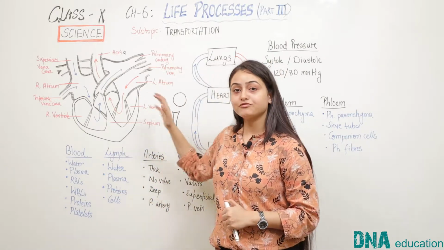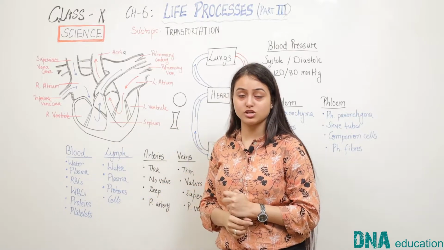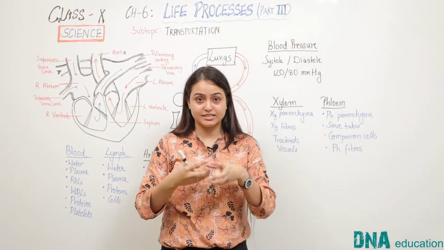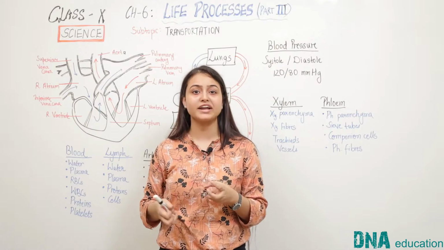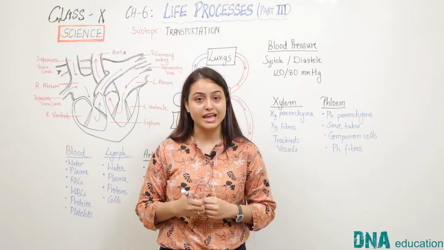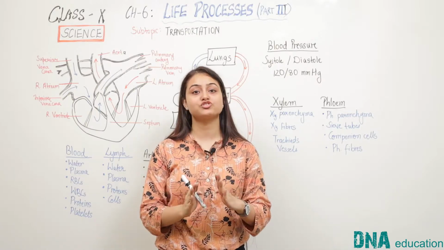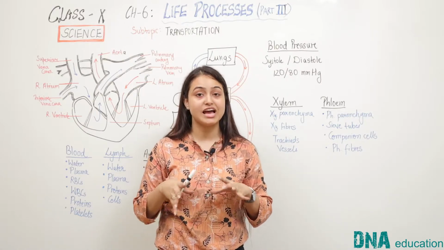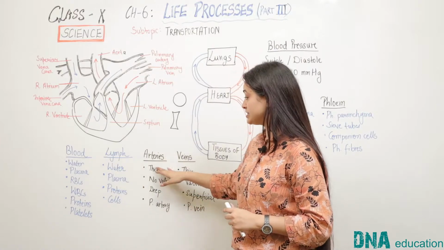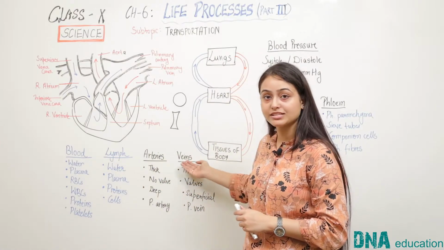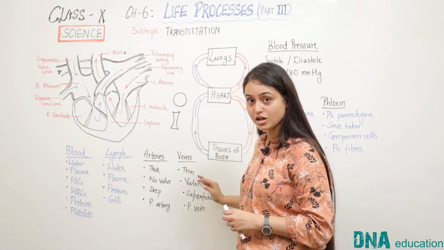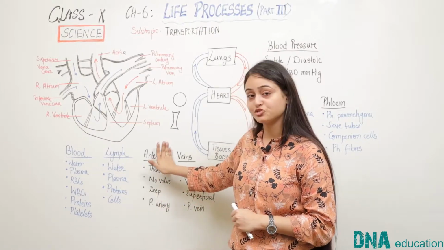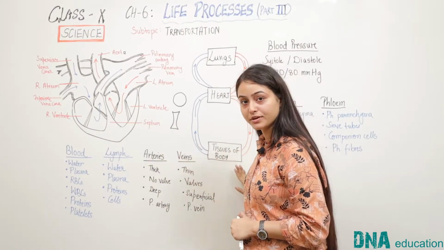Now, after reaching the body tissues, both arteries and veins divide and subdivide into finer and finer tubes called capillaries. The actual exchange of materials between cells and blood occurs through these capillaries. So basically, capillaries can be considered as a third category of blood vessels. So we can say that we have arteries, veins and capillaries.